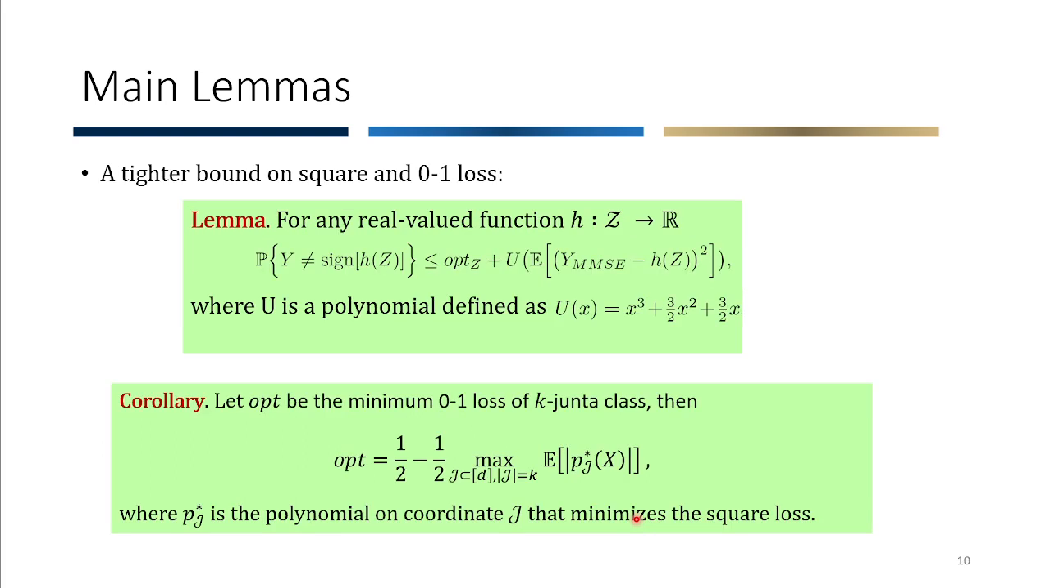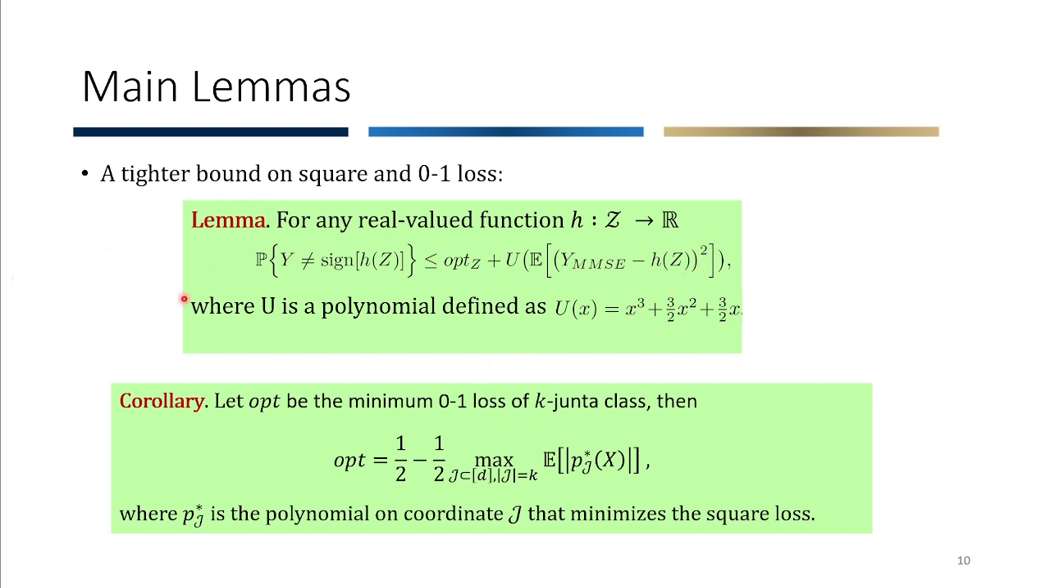Now, another main lemma is a tighter bound on the square loss and the 0-1 loss. The lemma states that for any real valued function h, if we take the sign of h, the probability of error is going to be upper bounded by OPT_Z, which is the minimum error among all functions acting on z, plus u of this expression. U here is a polynomial, which is defined as follows. And this expression is essentially the square error between y MMSE and h of z.